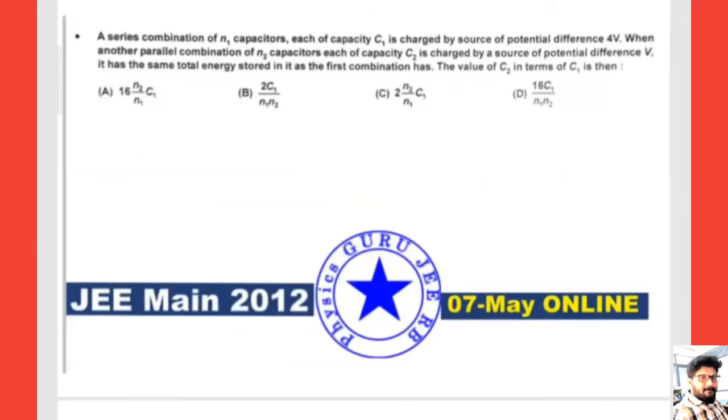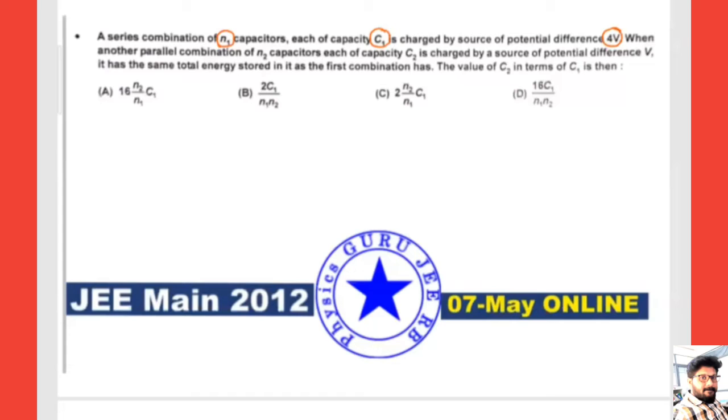Now we move to the JEE Main 2012, 7th May online question. A series combination of N1 capacitors, each of capacitance C1, is charged by a source of potential 4 volts.